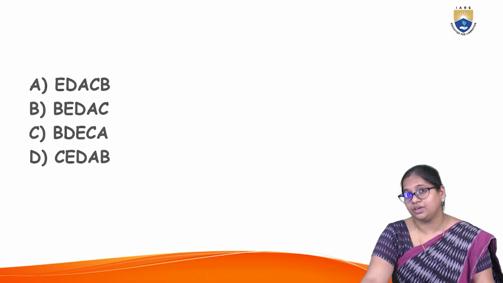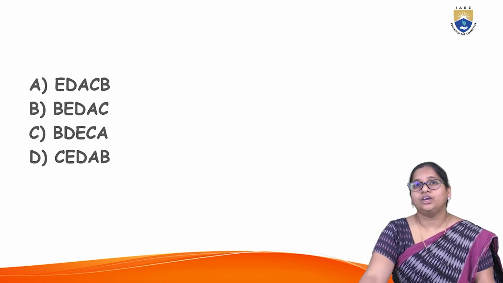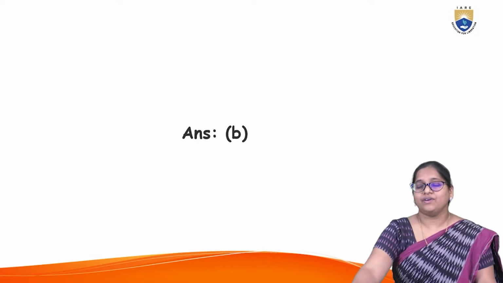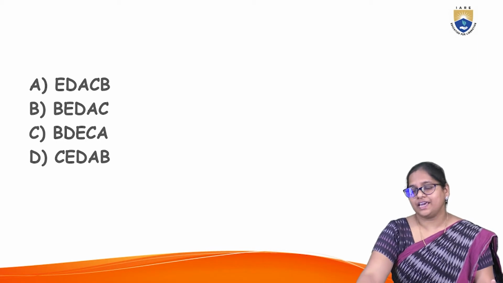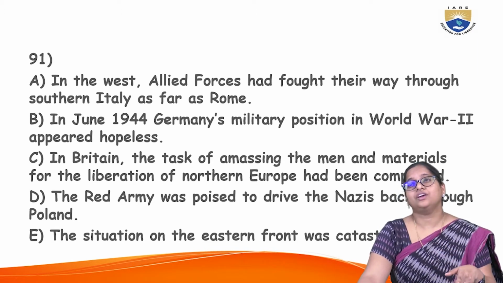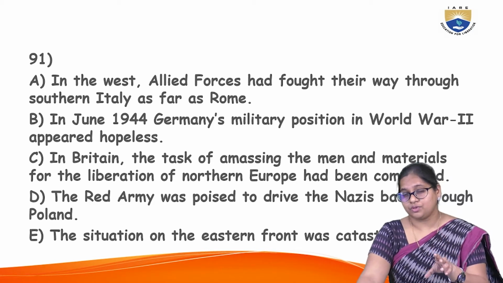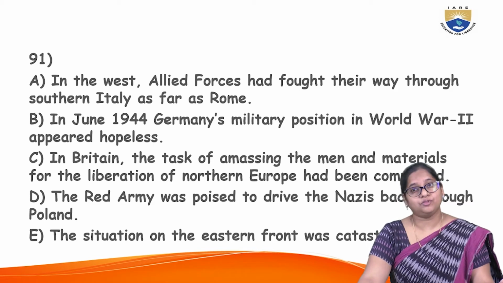Now, can that be the final concluding line? What are the options available? Option A, EDACB. That is, the situation on the Eastern Front was catastrophic. This can be the first one. And then EDABC. So the Red Army was poised.